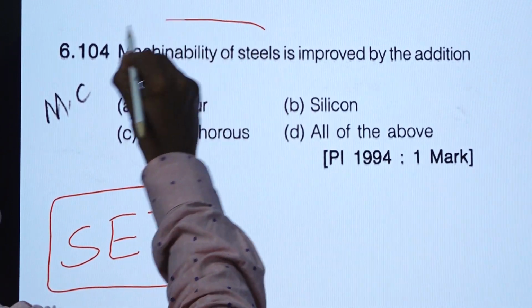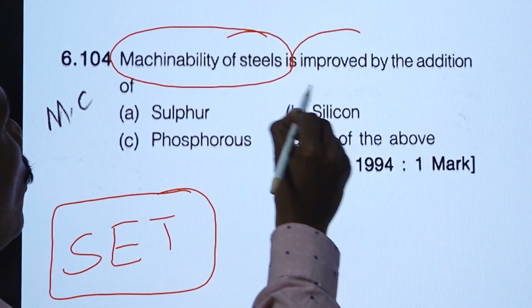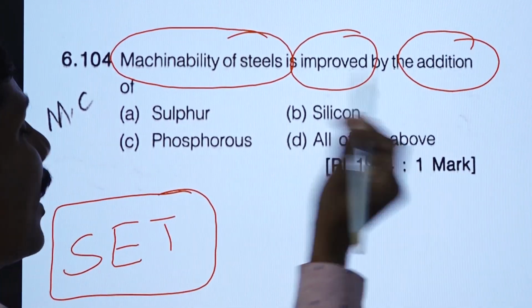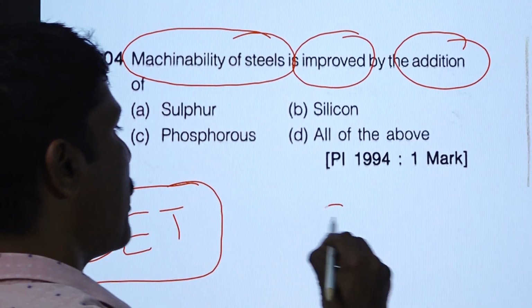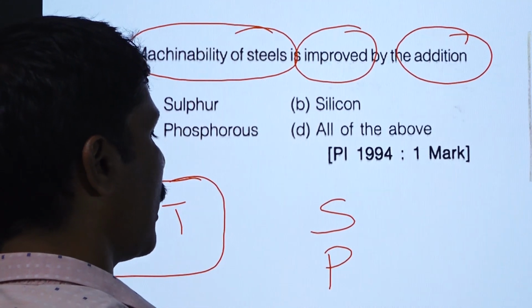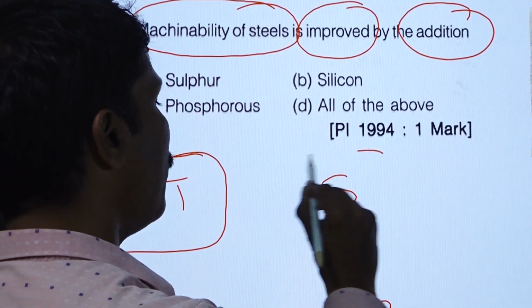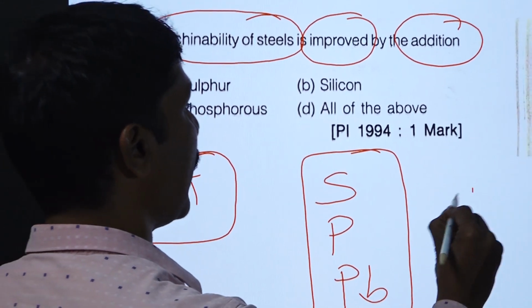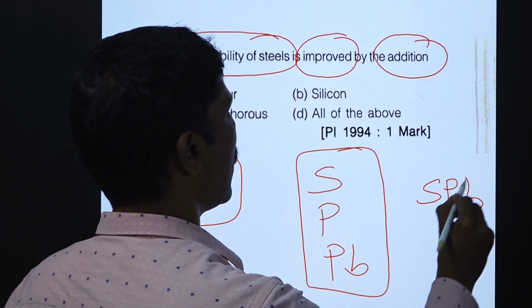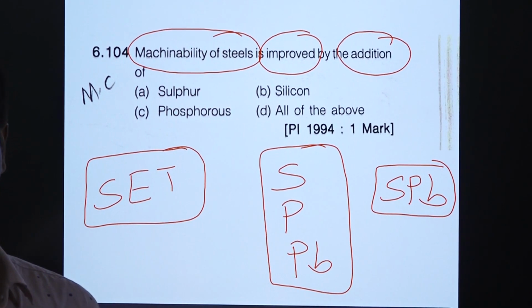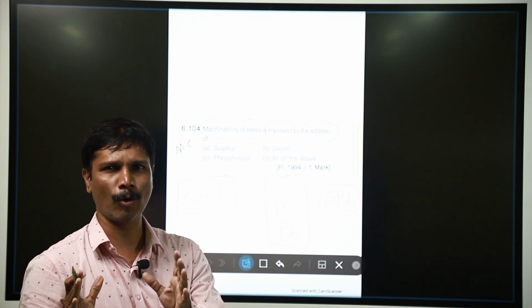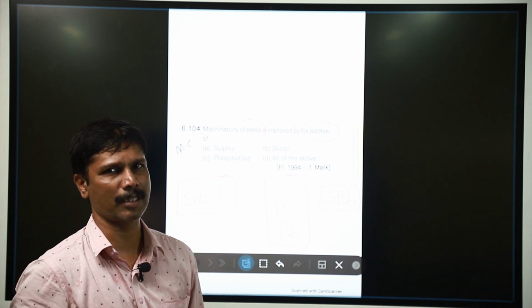Machinability of steel can be improved by the addition of which elements? It may be sulfur, phosphorus and lead. I remember it as a code word, SPB. Who is SPB? The singer. With the help of the singer, I came to know and combined all the three elements.